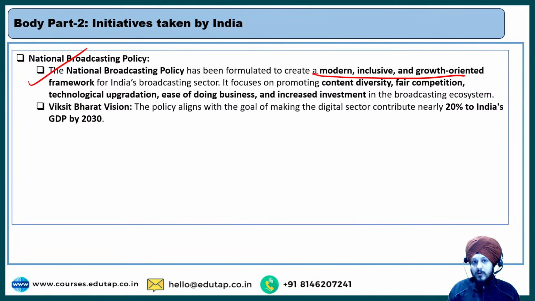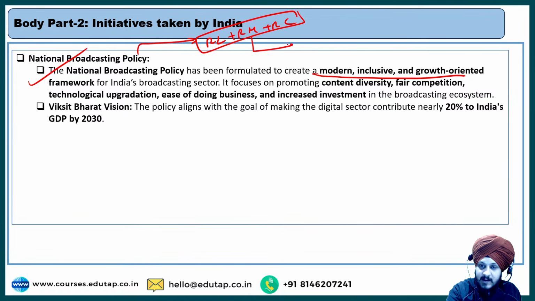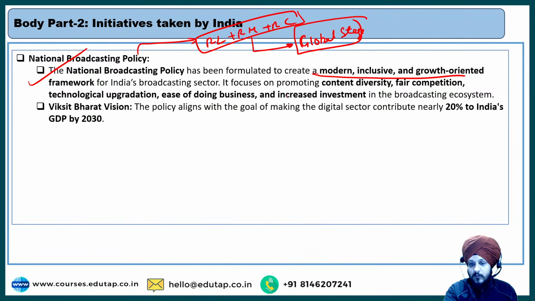And it focuses upon content diversity also. When I say content diversity, I mean to say that the regional languages that are there, the regional music that is there, the regional culture that is there, all these different sort of things, they are able to find a global stage. This is also one of the priorities of this National Broadcasting Policy, right? So that is what you can see over here, that it focuses upon content diversification, right? So this is what we understand by content diversification. Fair competition among the different production houses, small production houses and the large production houses.